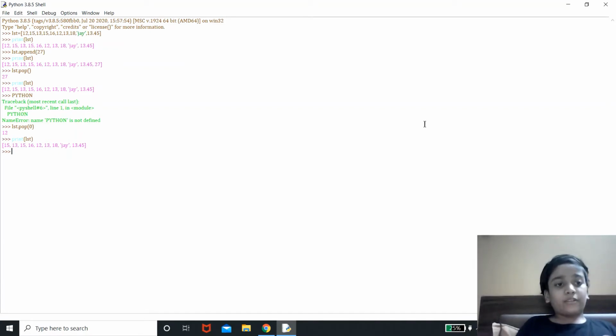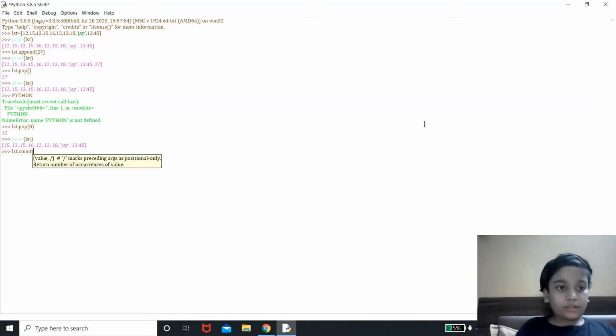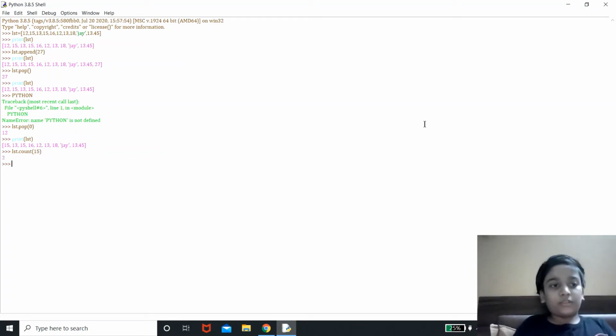Now what if I want to count how many characters are there, means how many times a character occurs in this list. So over here 15 occurs twice, but if there are 255 characters you can't count them. So for that there's a built-in function called lst.count, and let it be 15. So 15 is written twice.